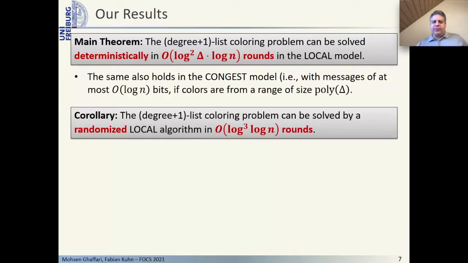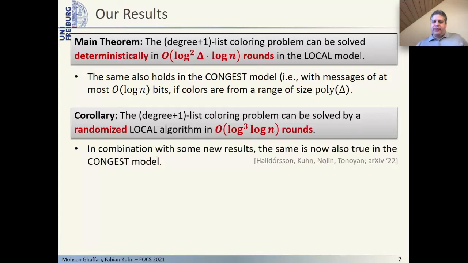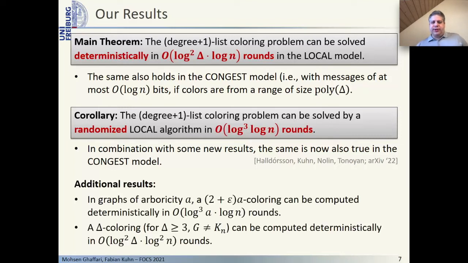Here we improve the time complexity from log to the power of 5 n to log to the power of 3 n. In combination with a very recent new randomized coloring algorithm, the same is now even true in the CONGEST model. In addition, we get some additional deterministic coloring results for related problems.